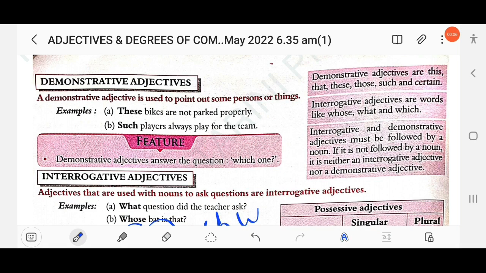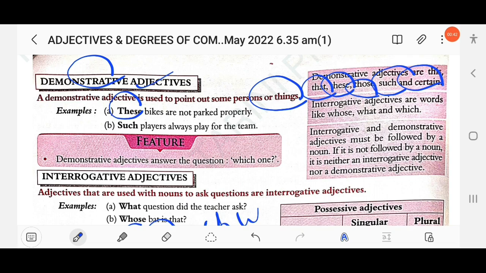Then next, demonstrative adjectives. Demonstrate means to point out something, right? So a demonstrative adjective is used to point out some person or things. Some examples are provided: that, these, those, such, certain. We use this for the singular and nearer object, and that for the far and singular. Similarly, these is used for the plural and nearer object, and those is used for the plural and far object.